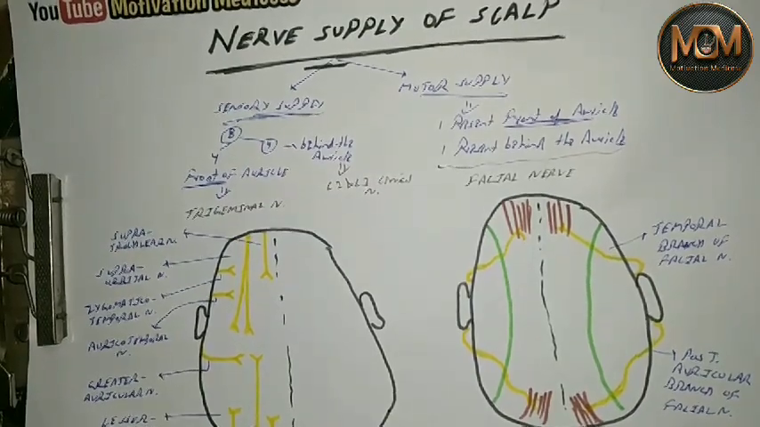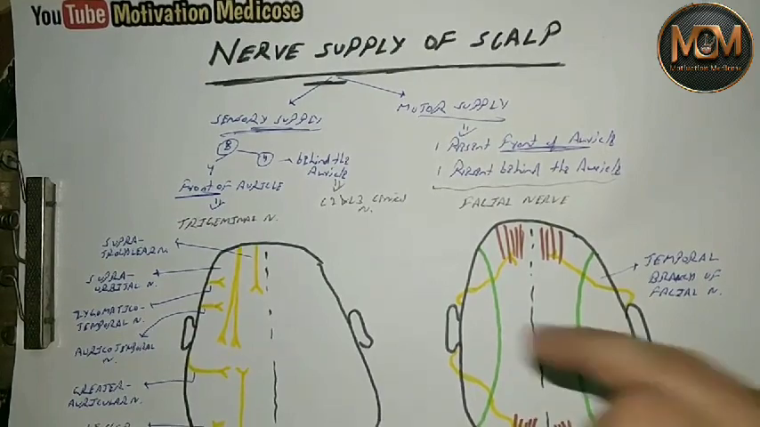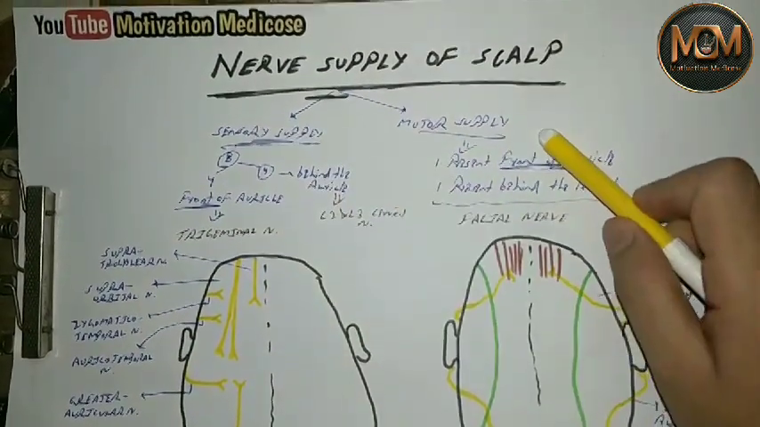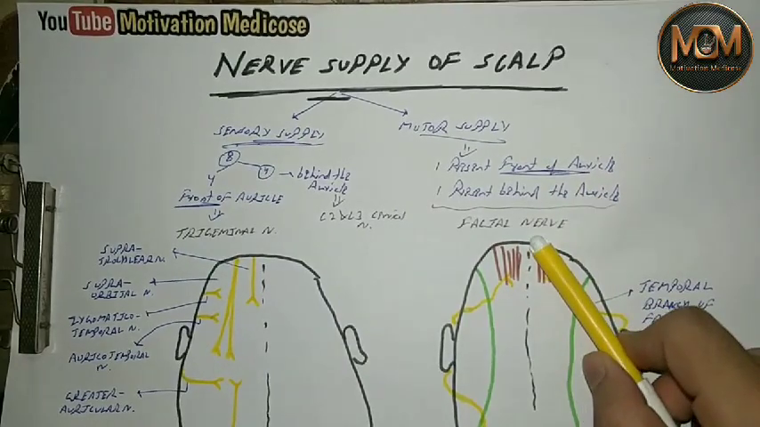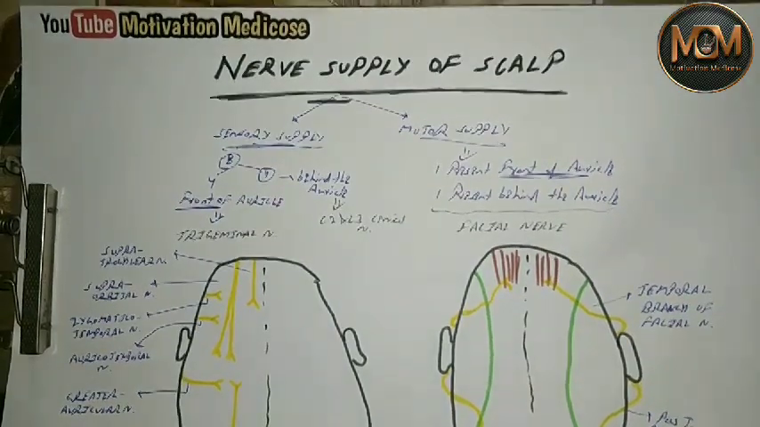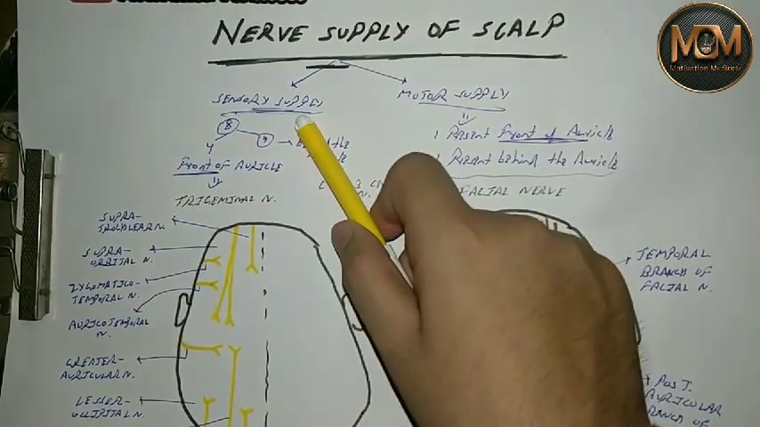So these all are the nerves of the scalp. We have seen the sensory supply and motor supply: in front of the auricle, the temporal branch of the facial nerve, and the posterior auricular branch of the facial nerve, and 8 nerves from the sensory supply.